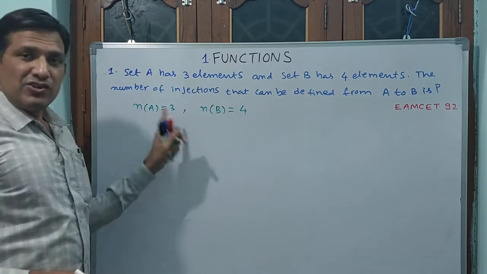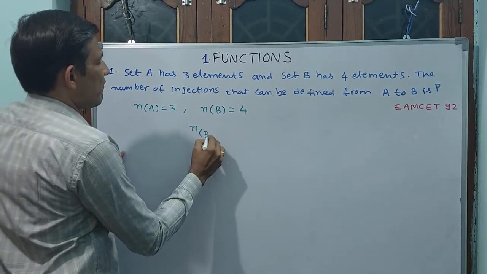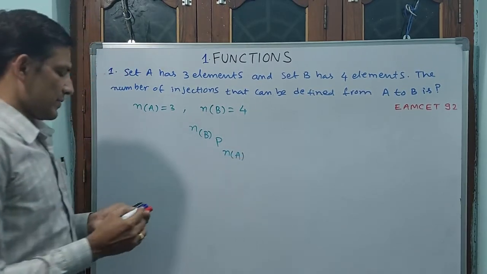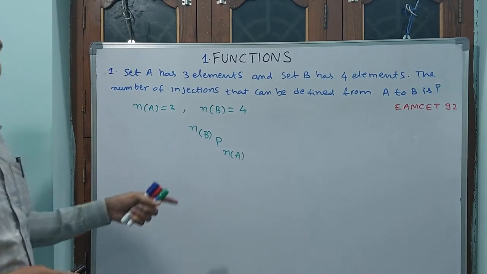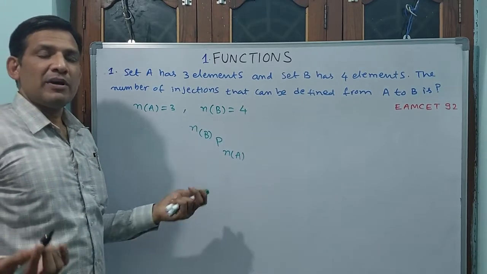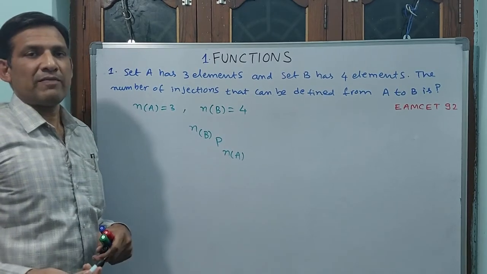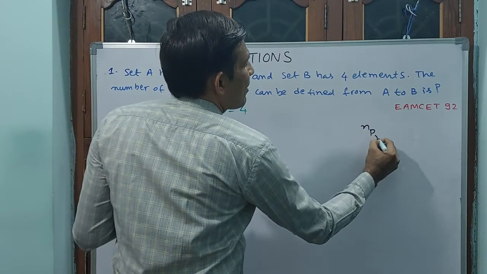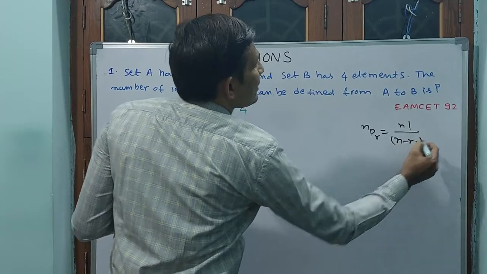The formula for the number of injection functions is n(B) P n(A). Do you understand this? This is like nPr. nPr means n factorial by (n minus r) factorial.